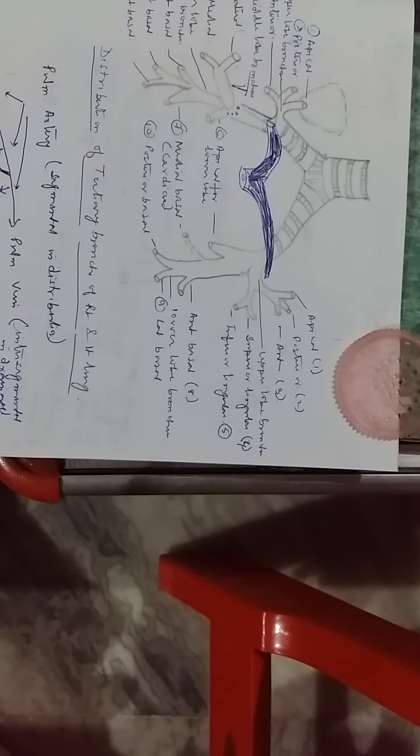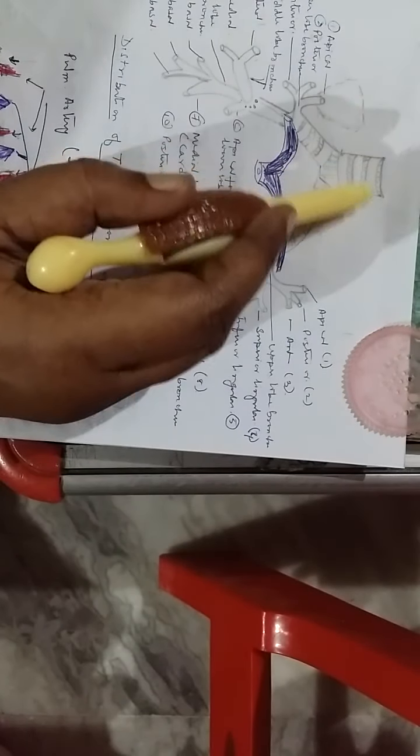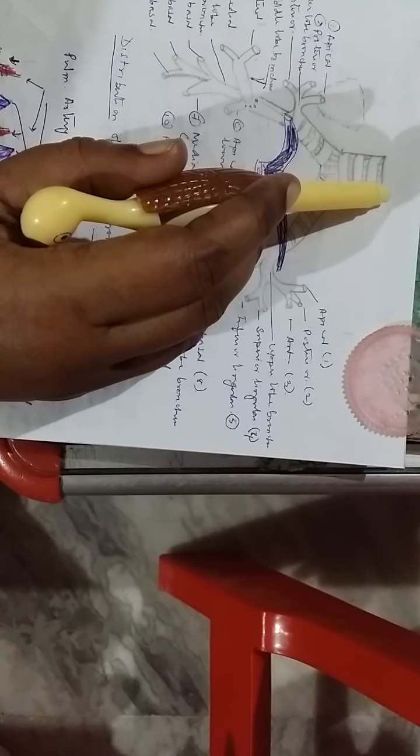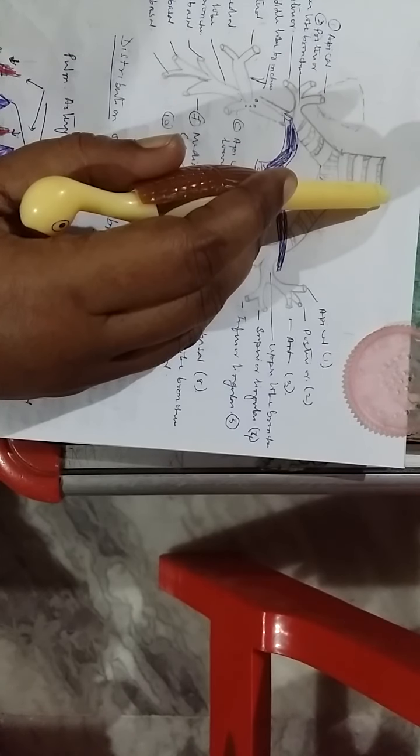So the trachea is made up of C-shaped hyaline cartilages, which are deficient in the posterior aspect, and this gap is filled by smooth muscle, the trachealis.